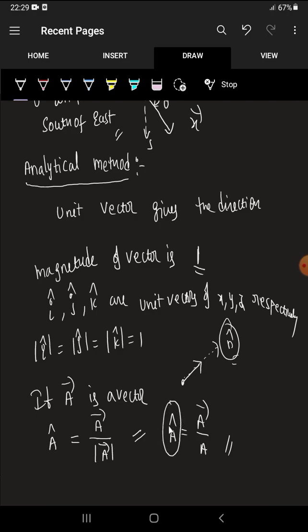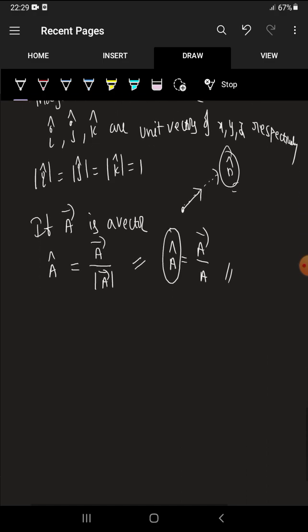Sir, how can you get this formula? How do I know whether this is right or wrong? Sir, if you have any doubt, just check with some examples. Okay, now I am going to check with one example. See whether it is right or wrong.